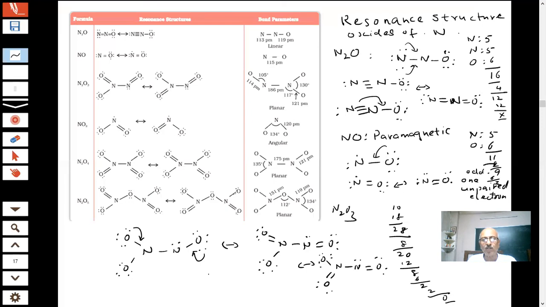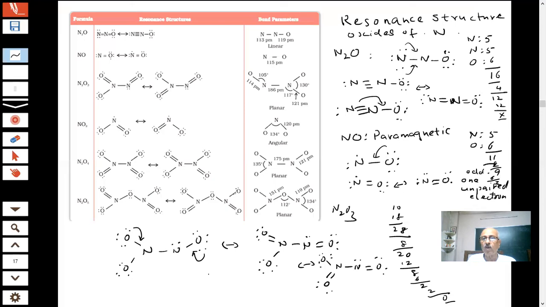I hope you understood my point, how to draw the resonance structures of oxides of nitrogen, students. I am not going to ask you to cram it. If you don't know how to do it, you will not be able to do it in the paper when the question comes. They have asked so many times and students have reported wrong answers. Draw the structures of N2O5, how will you draw it, students?